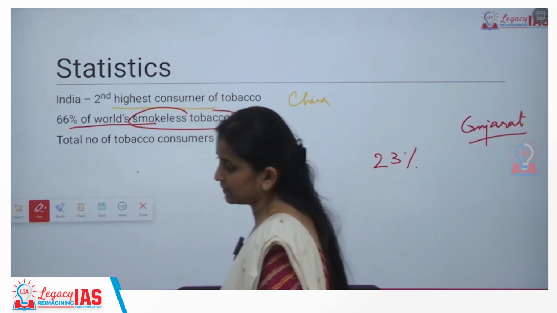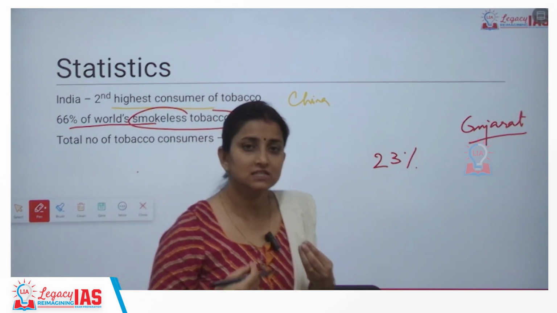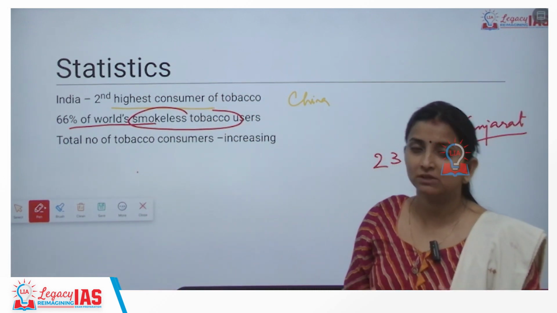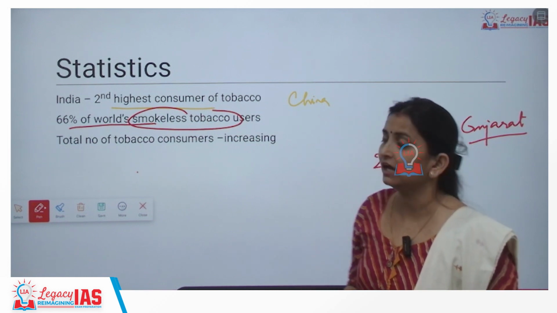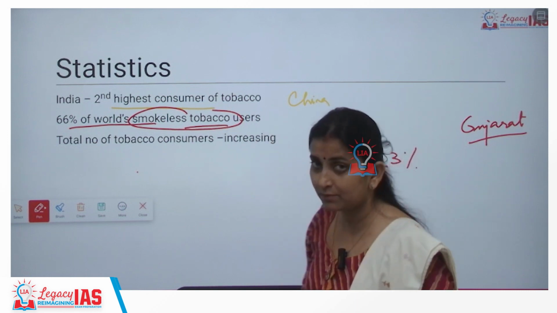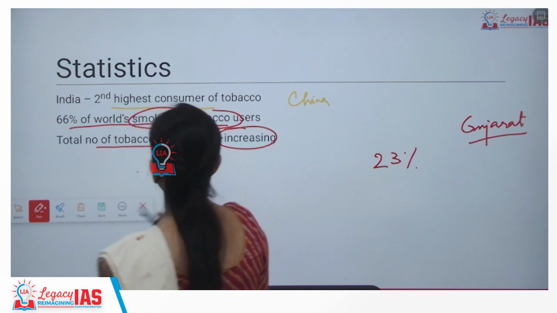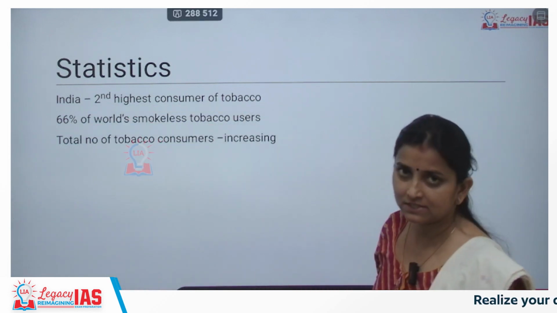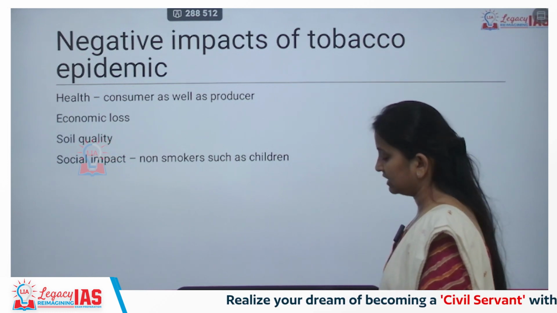What is smokeless tobacco? Smokeless tobacco means this will not be burnt. This is consumed unburnt. It can be in the form of leaves also, dried leaves also. So 66% of the world's smokeless tobacco users are present in India, and the total number of tobacco consumers in India are increasing as per various surveys. So because of all of this, tobacco is a major concern in India.